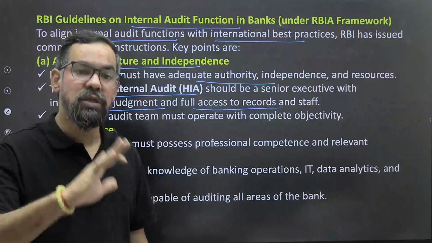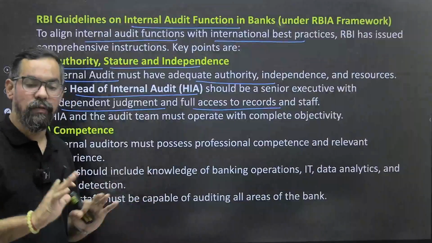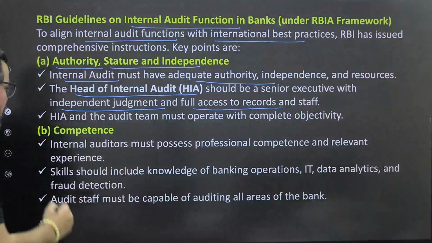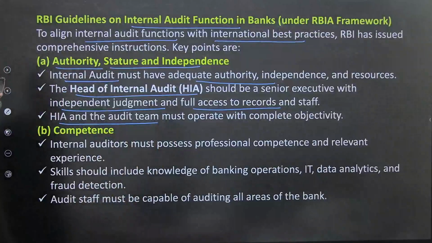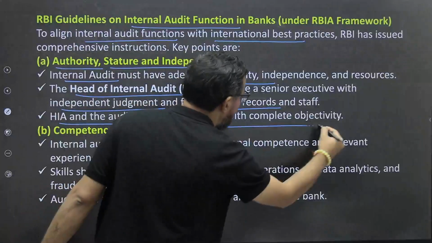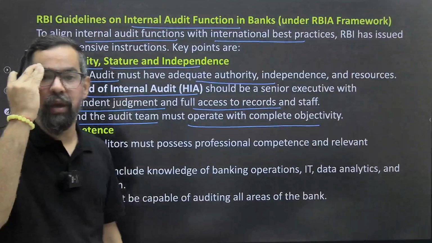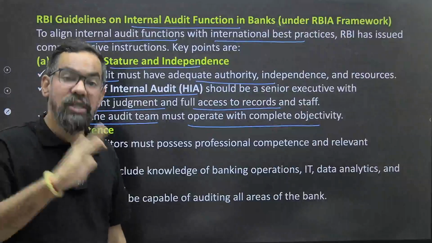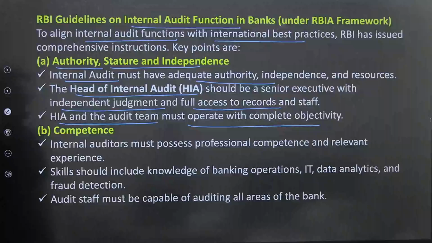They should have access to that information, so they can conduct those audits freely. HIA means Head of Internal Audit, and the audit teams must operate with complete objectivity. What they want to achieve from that audit should be properly defined and documented.